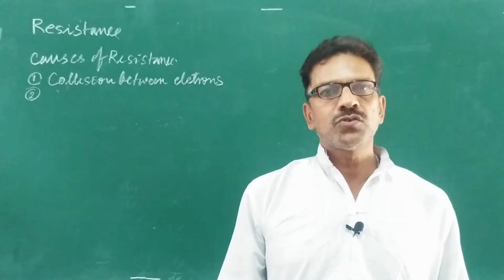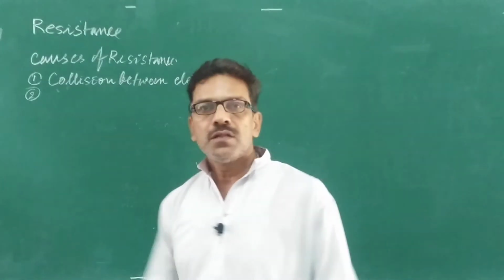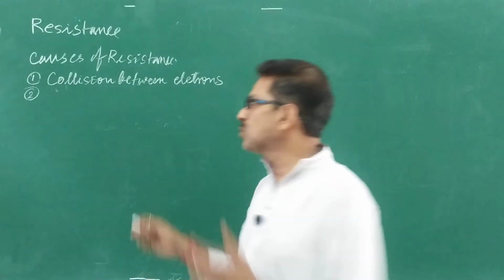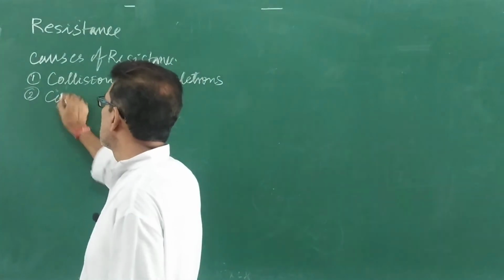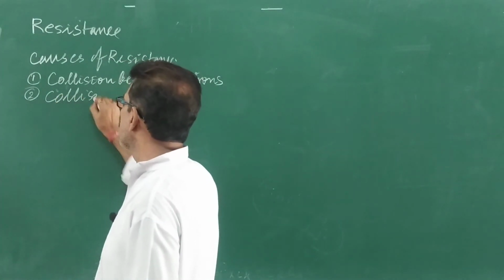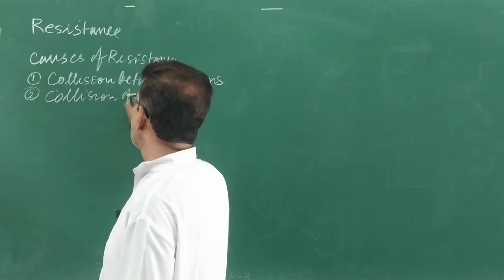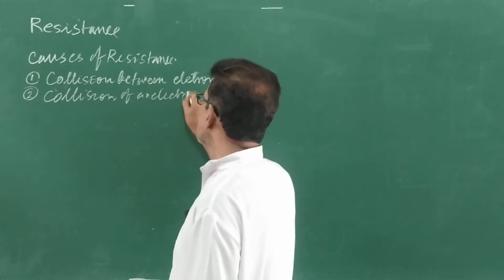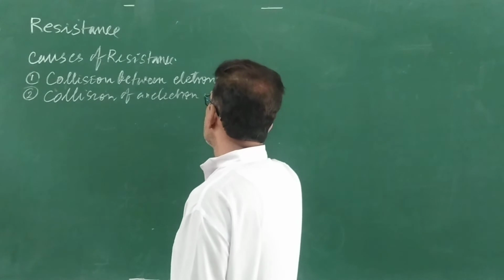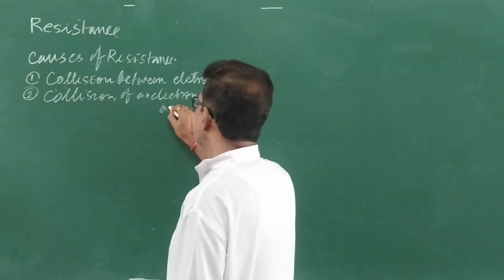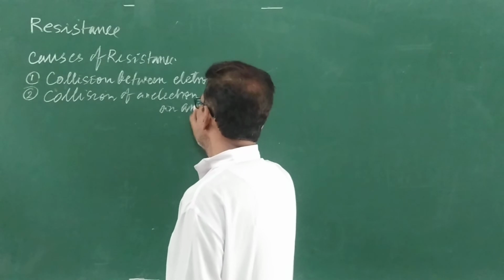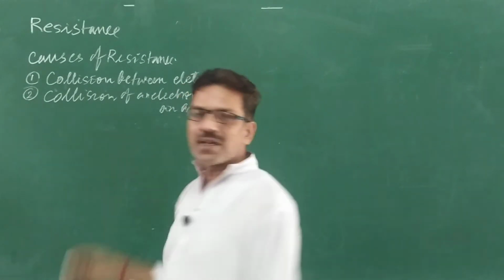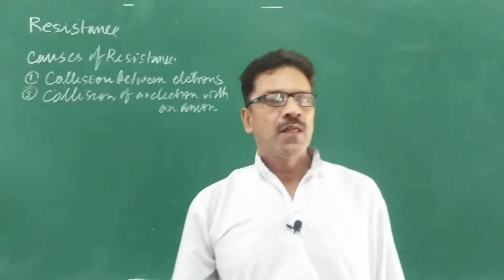That disturbance is called resistance. That means the second cause of resistance is collision of an electron with an anion. So these are the causes of resistance.